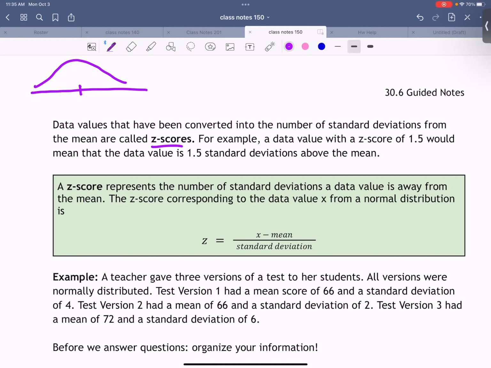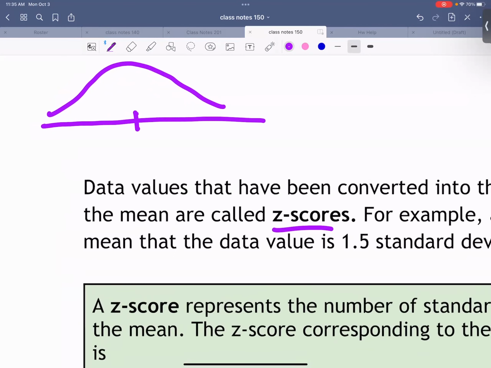Now, I drew this very badly drawn normal distribution here. We know that the mean is in the middle, right? Okay. We already showed that we could go 1 standard deviation above the mean, right? Another way of showing this point here is saying z equals 1.